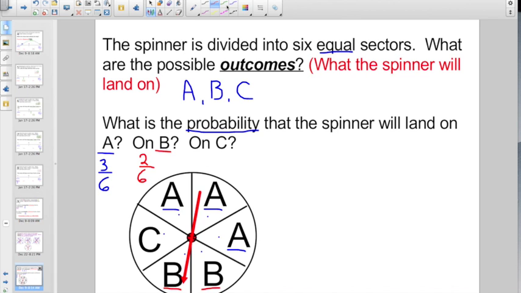And our last one, let's go and take a look at C. The denominator does not change. I still have 6 possible outcomes. How many C's do I have? I have 1. So my probability of spinning a C is 1 out of 6. That means every 6 times I spin it, it's probably going to land on C 1 time.